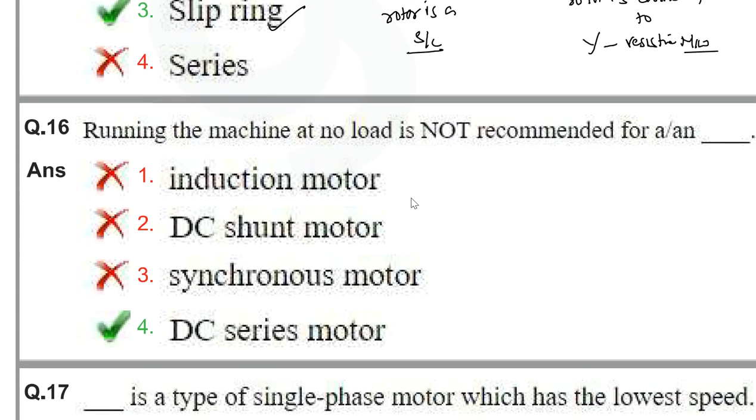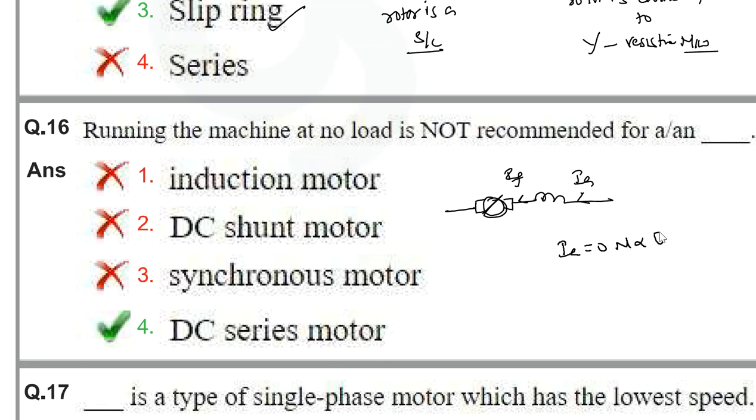Next one, running the machine at no load is not recommended for a dash. We have already seen this question: the DC series motor. The armature current and the field current are the same in a DC series motor. Under no load condition, Ia will be 0.